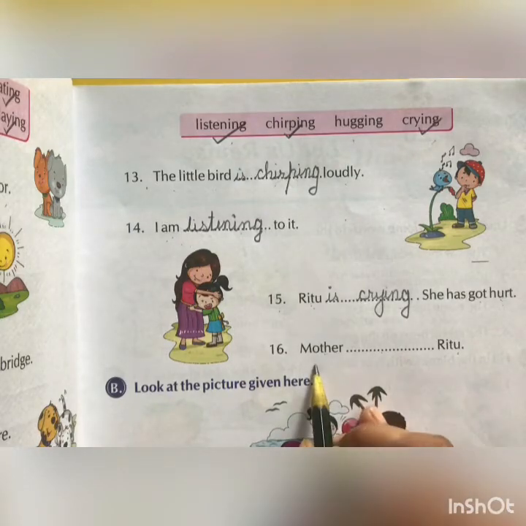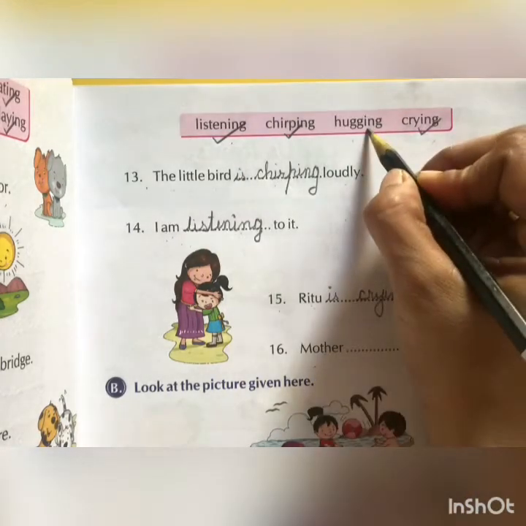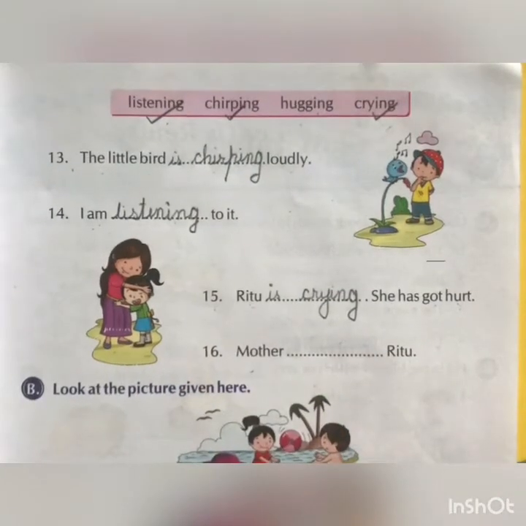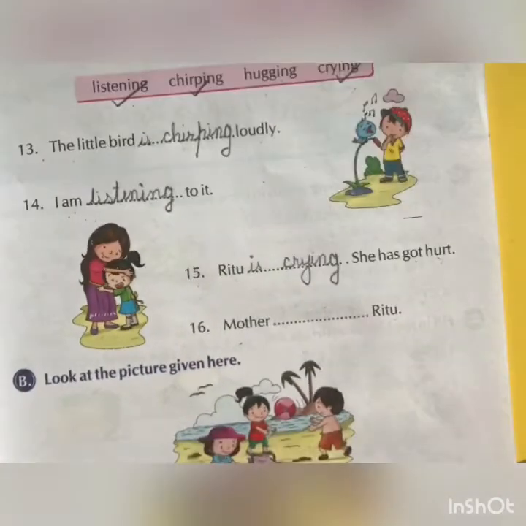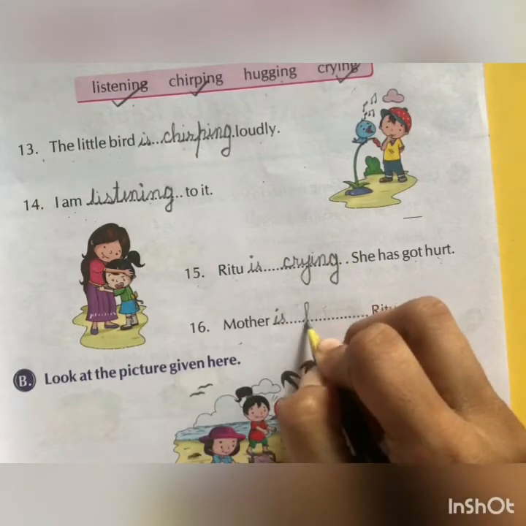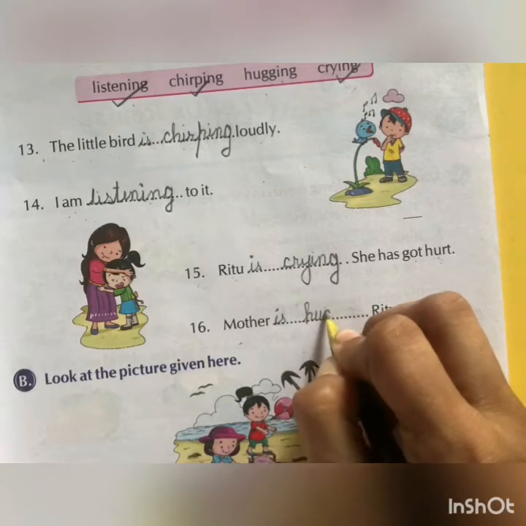16. Mother blanks Ritu. Now what does mother do, children? Hugging. Look at here. Look at the picture. Let's write down. Mother is hugging Ritu.